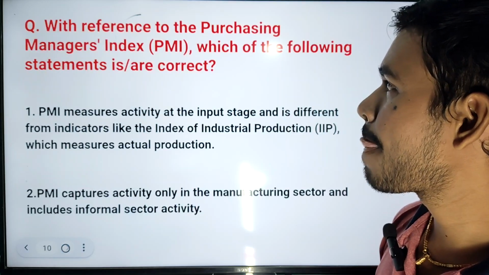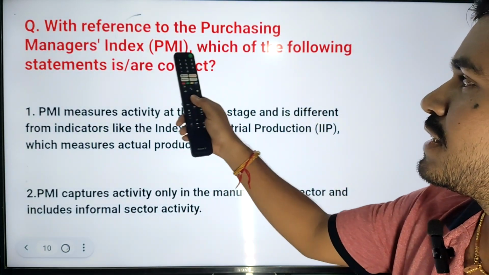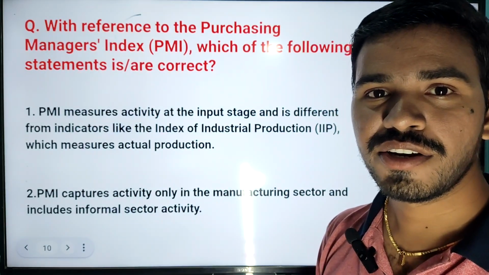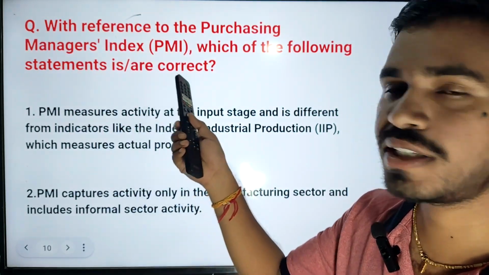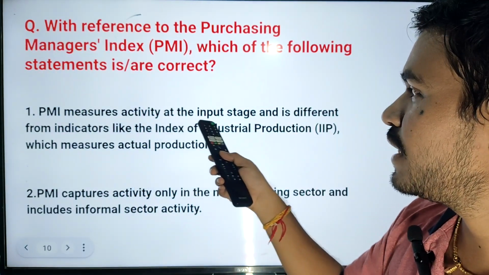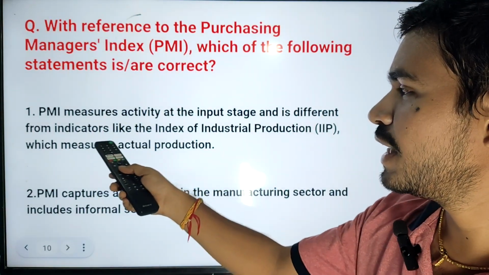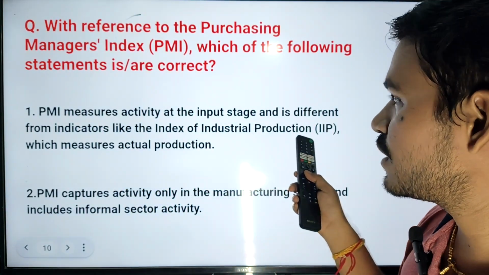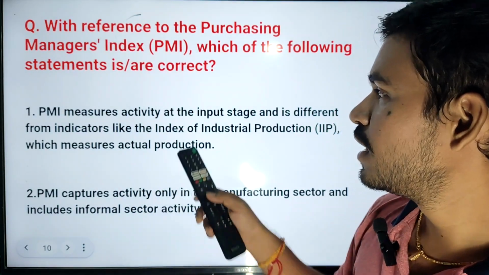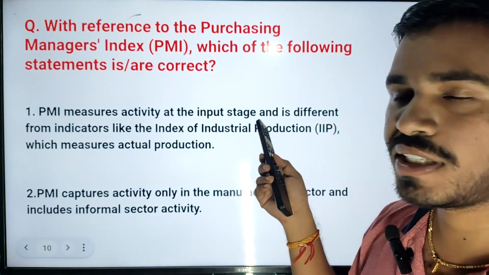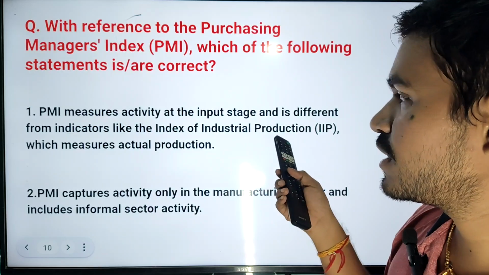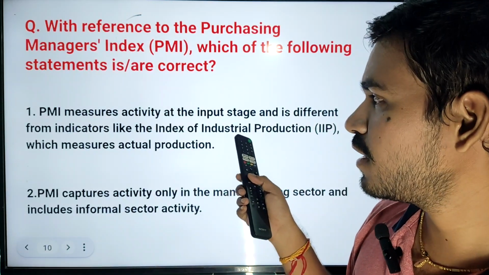Next question. With reference to the Purchasing Managers Index, which of the following statements is correct? The Purchasing Managers Index is in the news recently and it is very important. That's why another question on PMI. PMI measures activity at the input stage and is different from indicators like the Index of Industrial Production, which measures actual production. As we already discussed, PMI measures activity at the input stage, so it is only qualitative data, not quantitative. In the case of the Index of Industrial Production, it takes quantity, not quality.